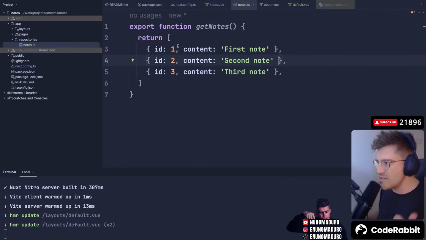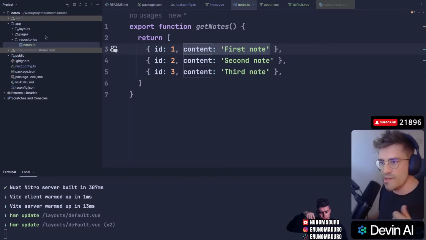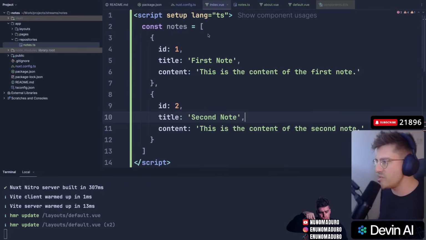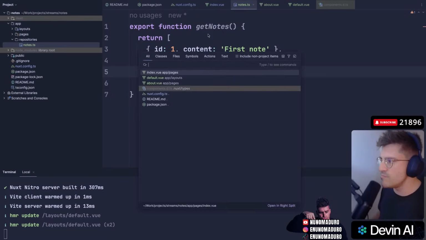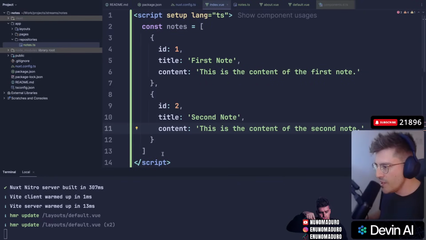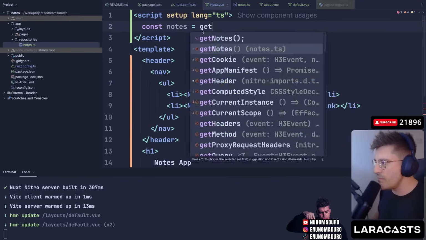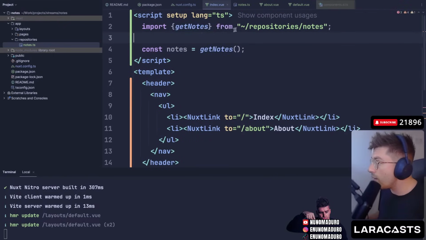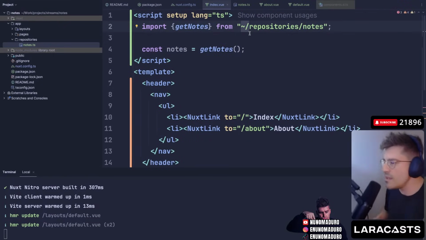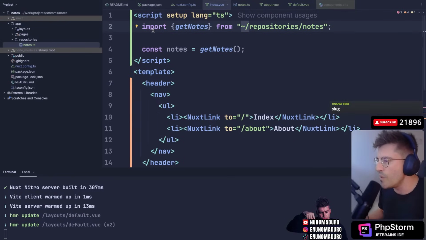So we need an ID, we need the content. What else do we need? What else was this suggesting on index.vue? A title? We don't need titles. We just need content. That's more than enough. Meaning that typically I should be able to come here and just type getNodes. Here we go. Wait, what? Interesting. So literally the imports are done at this level within the script tag, not all the way top. Interesting. Okay, this is working good.